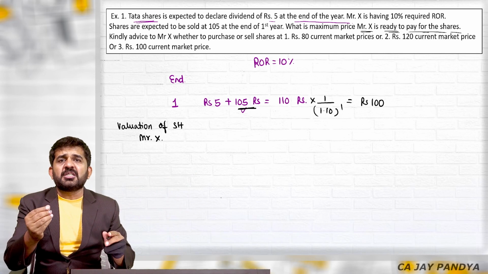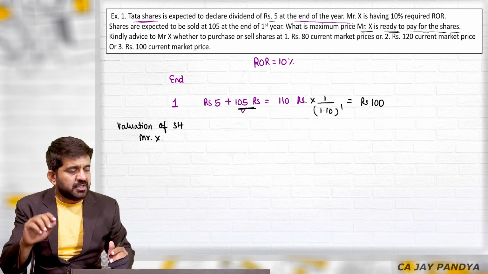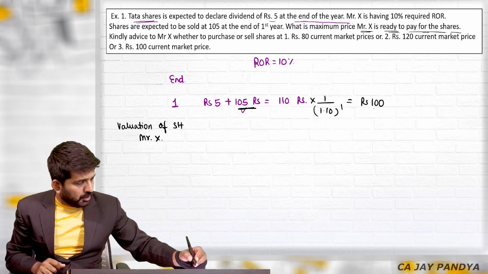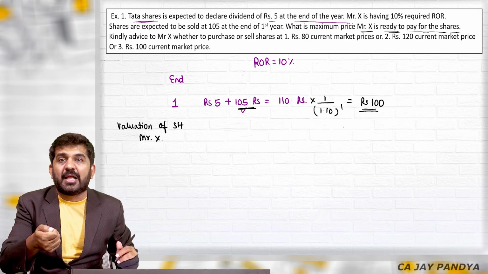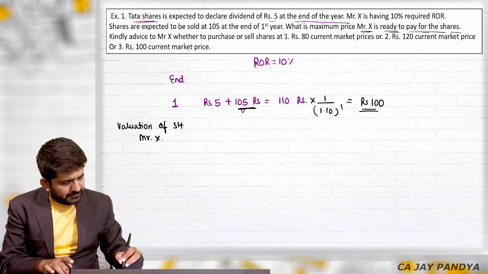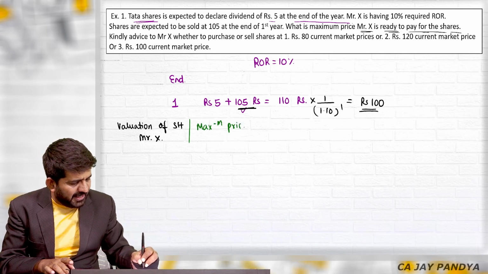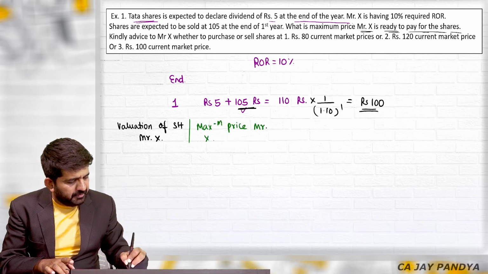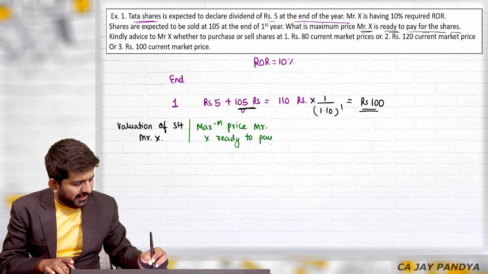But by touching the jeans and seeing the company, I think that the jeans is worth rupees 2000. Then that 2000 is my valuation. It is my valuation for finance. It is Mr. X's valuation for finance. Also, it is the maximum price Mr. X is ready to pay.